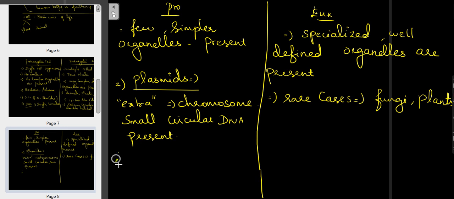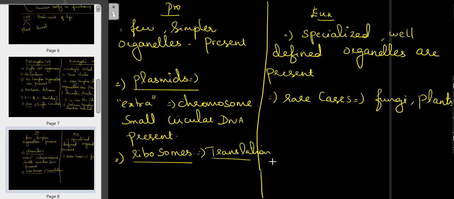Okay, and the ribosomes. Ribosomes are very essential for translation, isn't it? Translation is a process in which a protein is synthesized from the DNA.